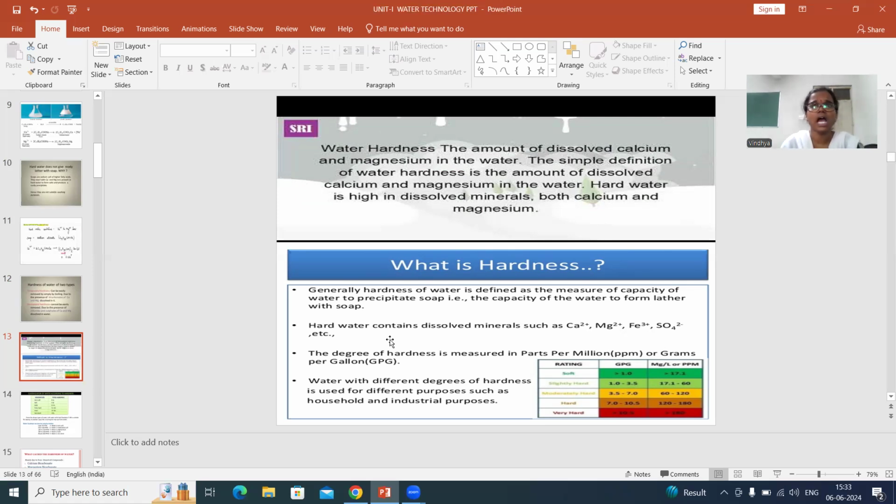To some extent, hardness should be there in potable water, like in the drinking water, but the presence of more hardness is not good for consumption. In the later classes we will discuss what things are necessary in potable water, and what treatment is done for potable water. Those we will discuss in the next class.